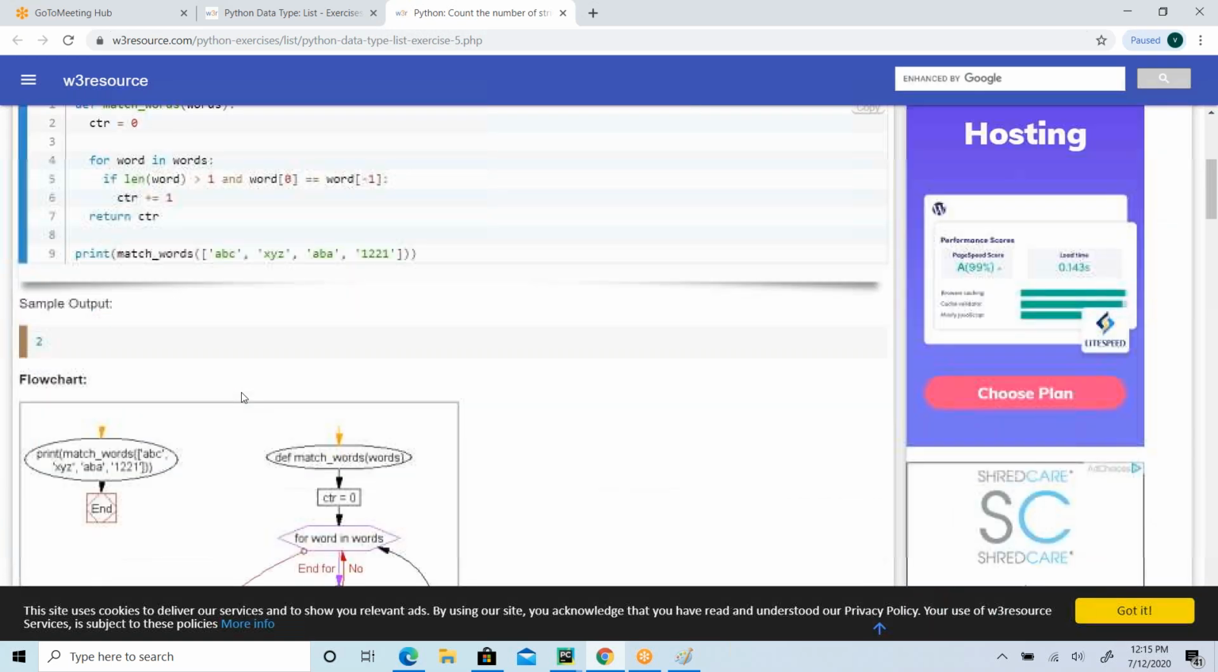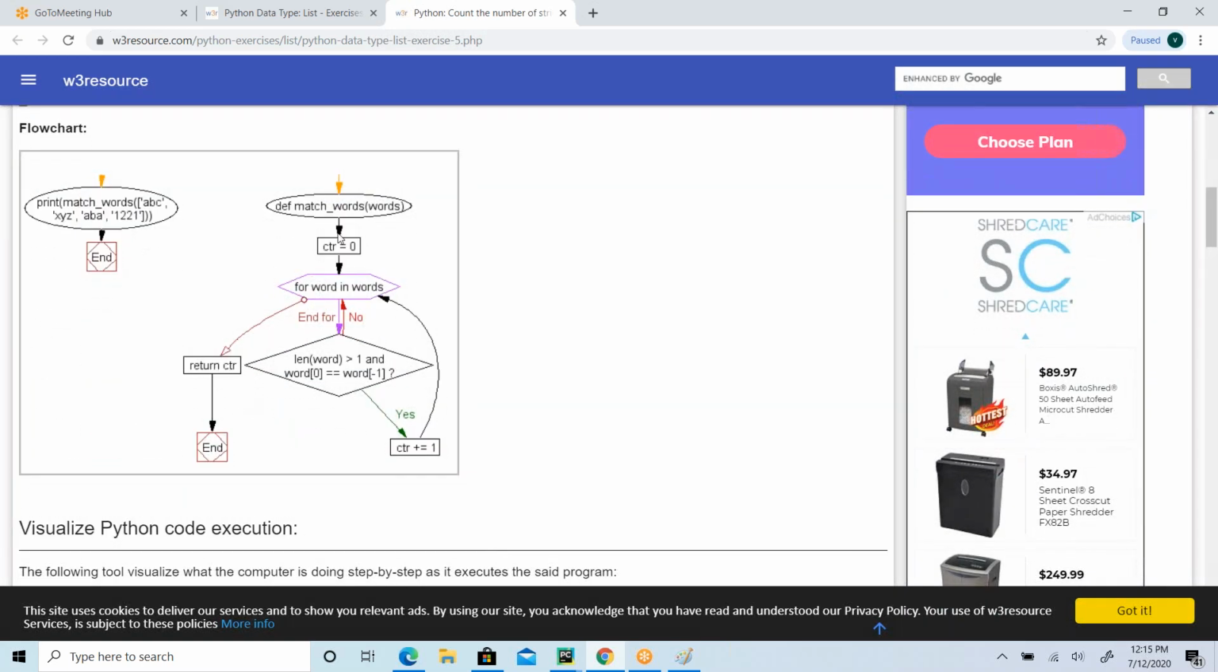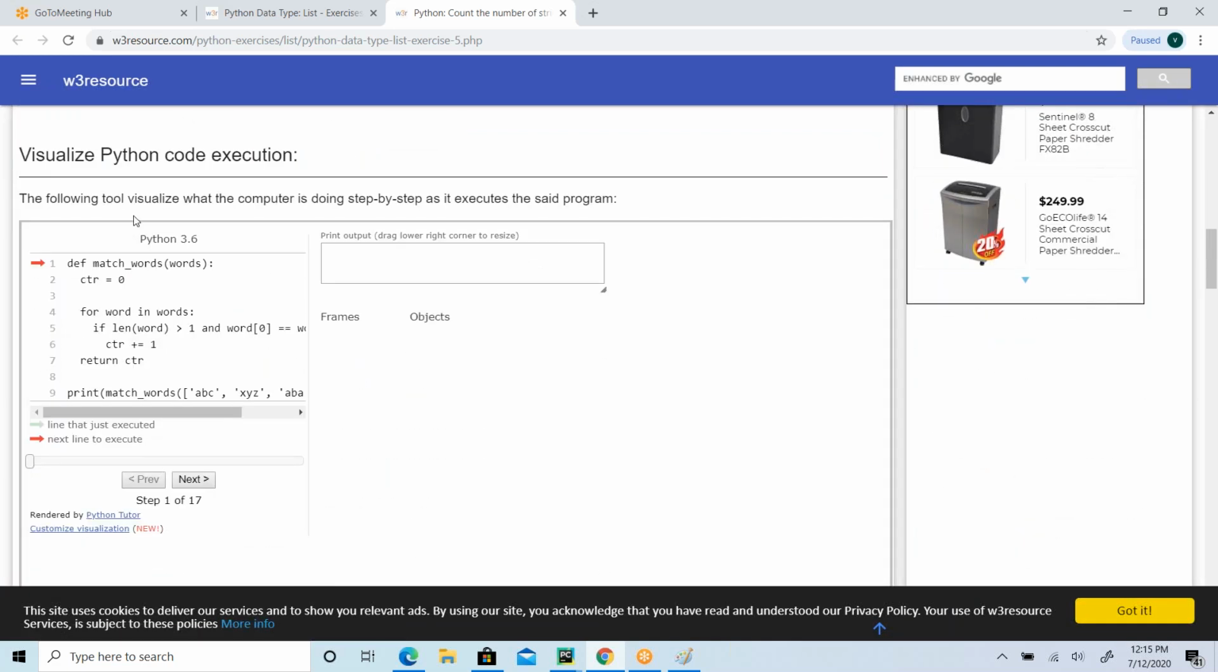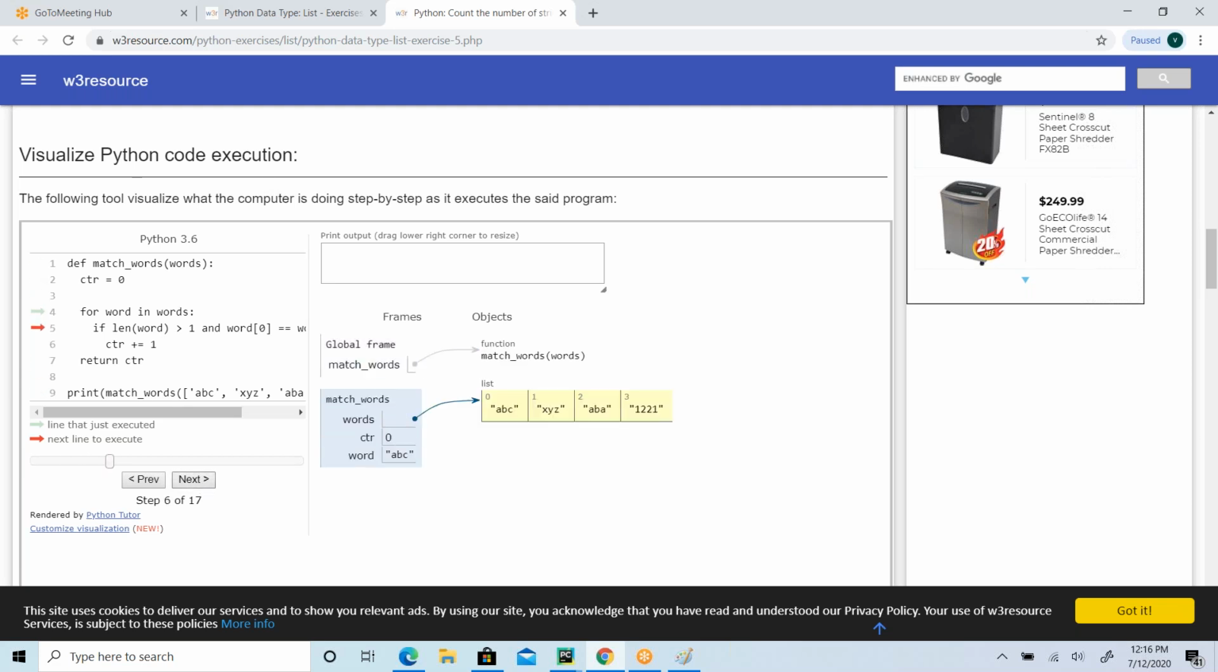Understanding the flow chart, come down. Here they explain how the program execution happens. If you still don't understand, come here and see the visualizing of the execution. Click on this next, step by step, and you will understand how it is happening internally. Finally the program is done, and the output you can see here. Matching words. In this way you can practice more programs.